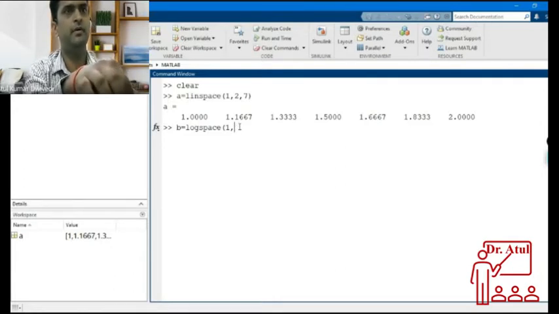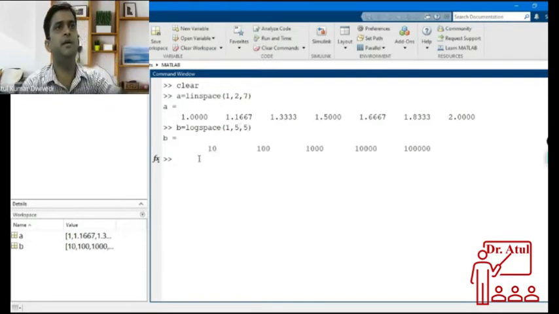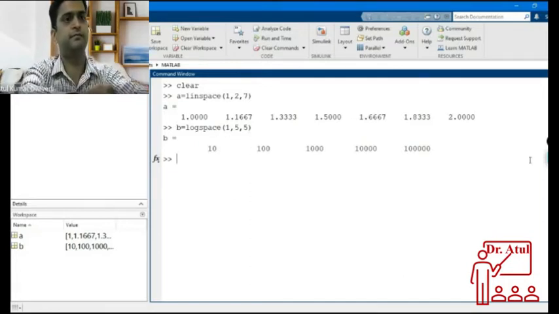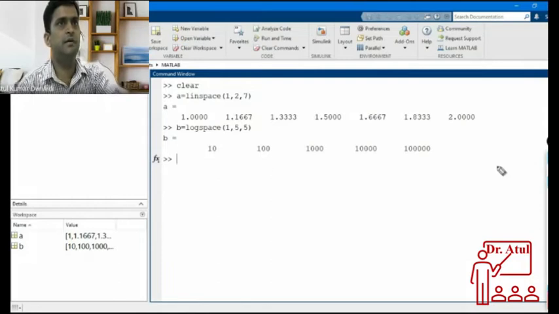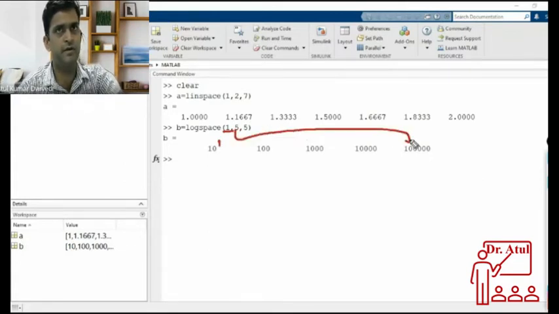So let me take 1 and 5, and suppose I take 5 numbers. So what is happening here? The first number is 10 to the power 1, the first power, and this is the last power, so this should be 10 to the power 5. And how many numbers? 1, 2, 3, 4, 5.